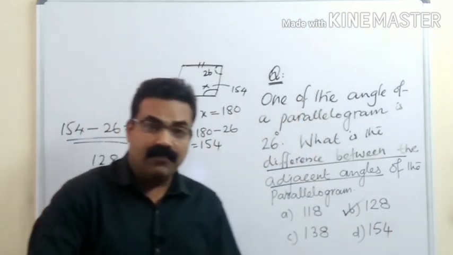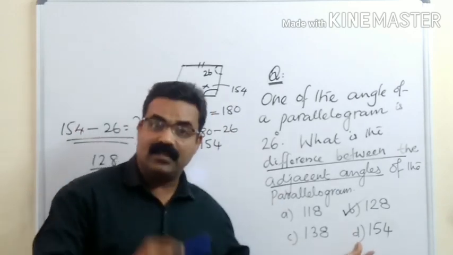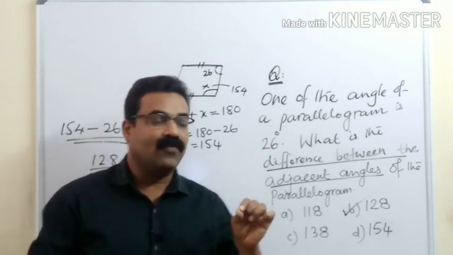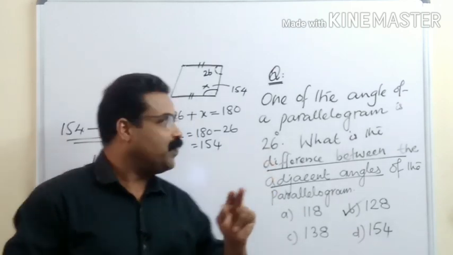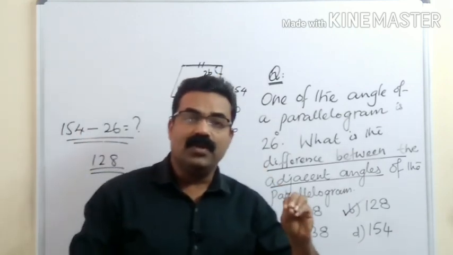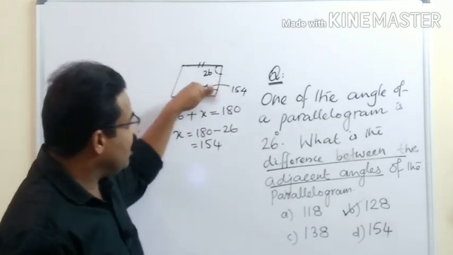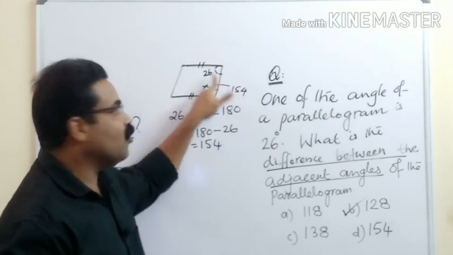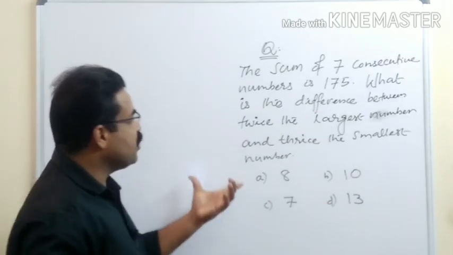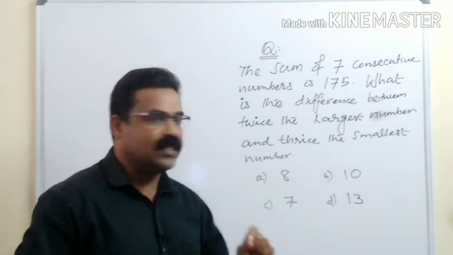So here you will have confusion. The moment we calculate 154, immediately we will have a tendency to mark 154, which is a wrong option. Read the question carefully. These all are twists in the question. One angle is 26, so the other angle will be 154. They have not asked you what is the other angle. They asked what is the difference between adjacent angles. So between adjacent angles, the difference is 154 minus 26. Okay, please note it. So the next question is, the sum of 7 consecutive numbers is 175.